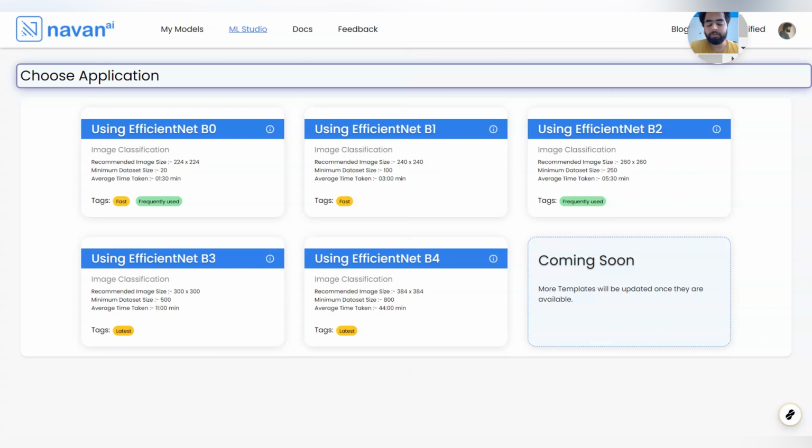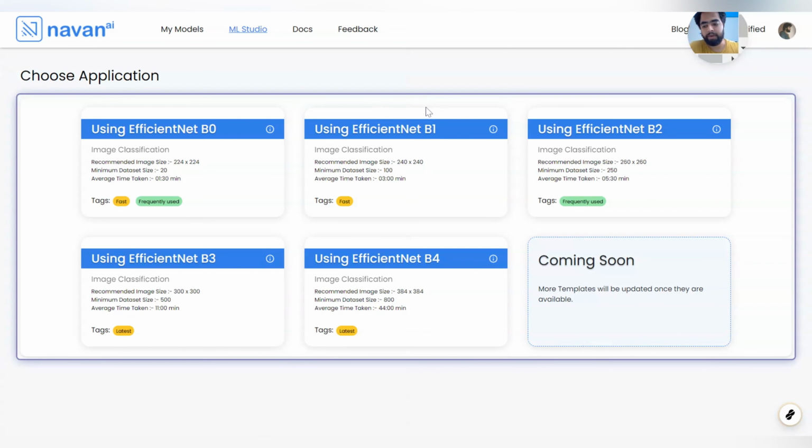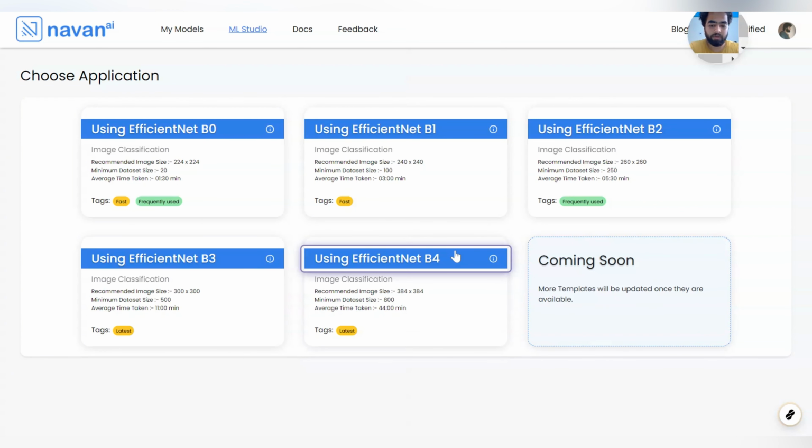So today I'm going to explain a new model. We're going to build a model on damaged vehicles. Say you want to classify between a vehicle which is damaged and a vehicle which is not damaged. Since the model needs to predict a lot of features in an image of the vehicle, we use the EfficientNet B4 classification neural network.